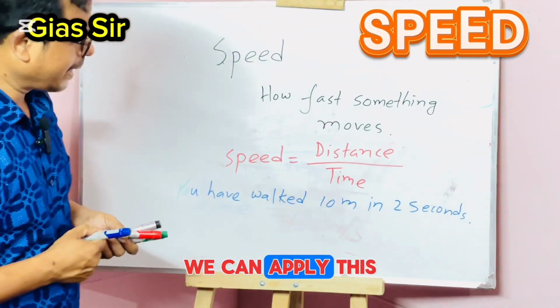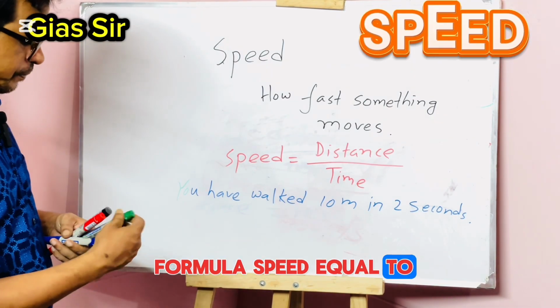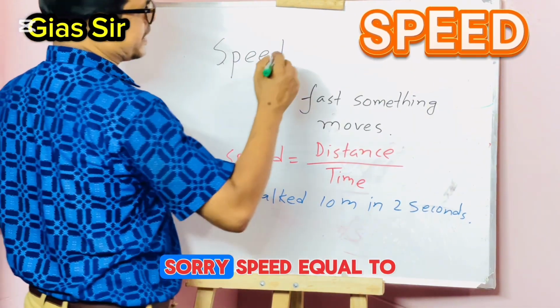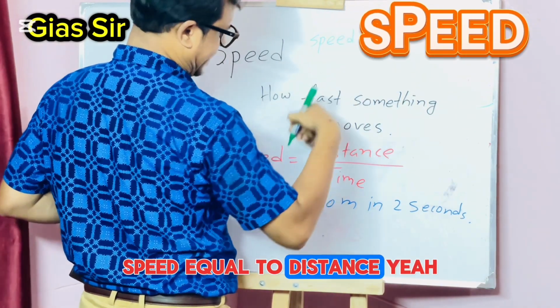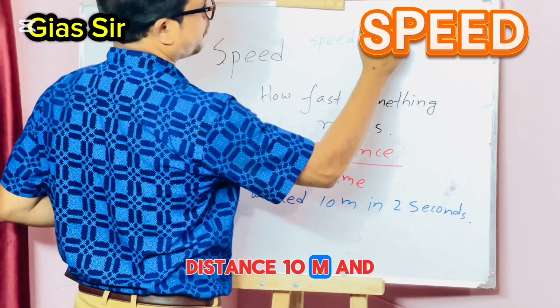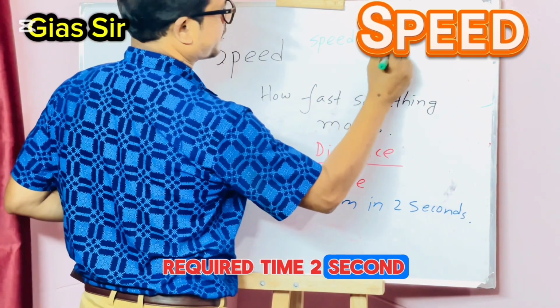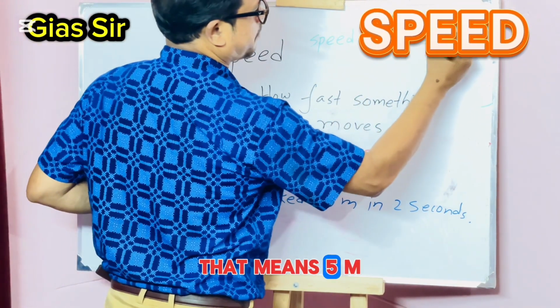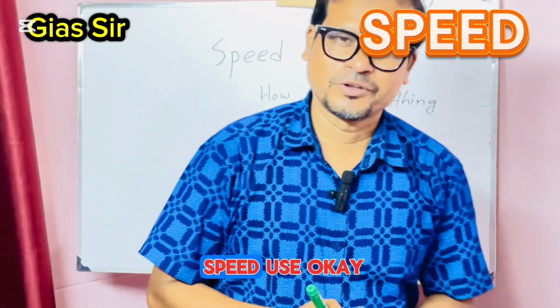Speed equals distance, 10 meters, over time, 2 seconds. That means 5 meters per second is the speed.